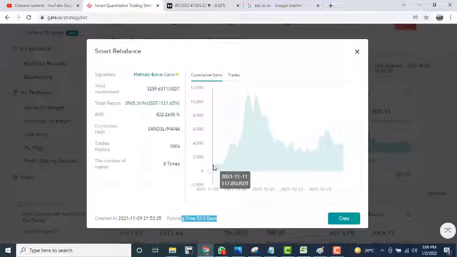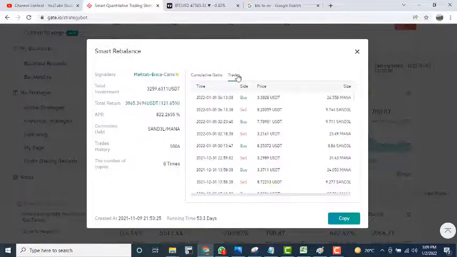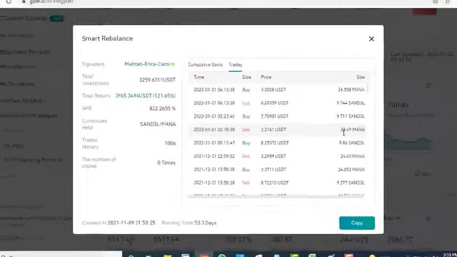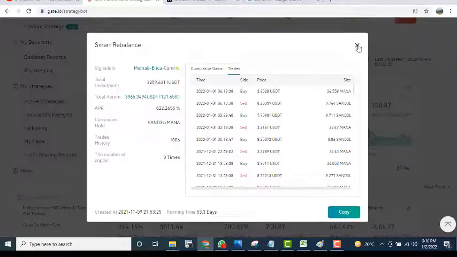If you want to see how much he trades, you have to click here, and you can see he bought on 1st January 2022 at 2:23 p.m. and sold the same day at 6:13. Again he bought at 6:13. Here you can see the size of the Mana and Sandal 3. So let's go to another user.